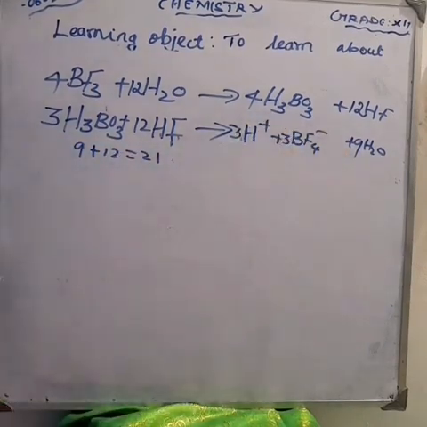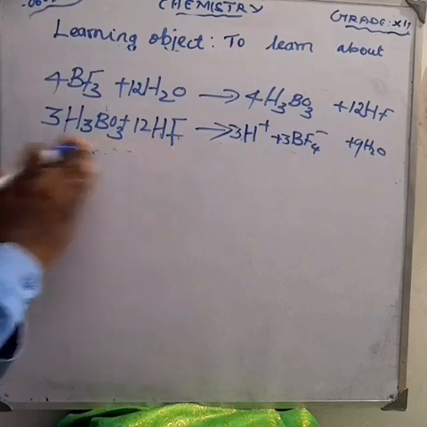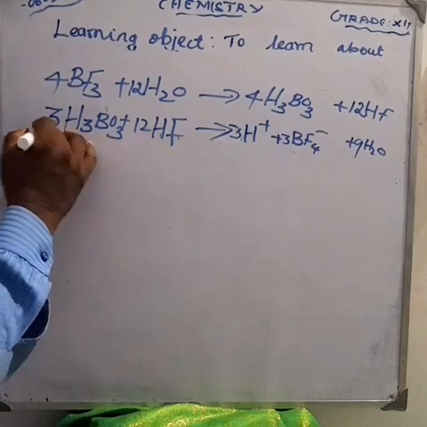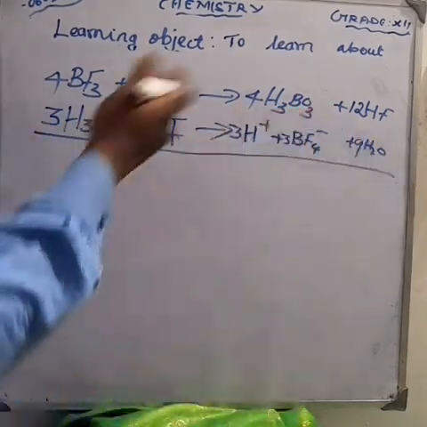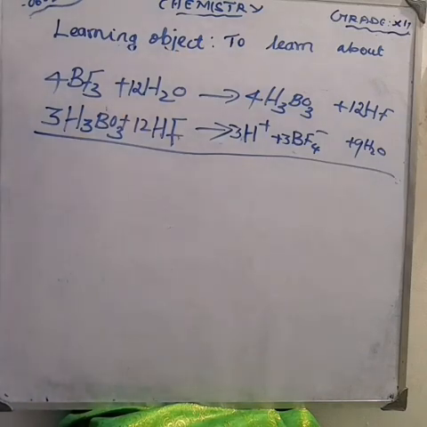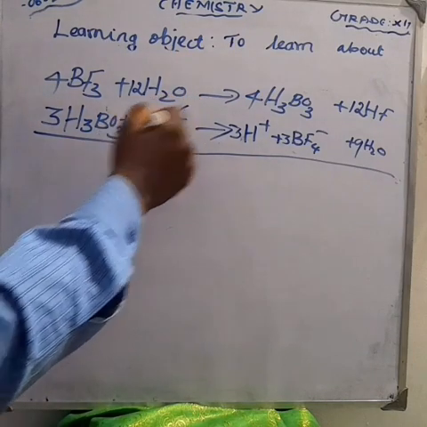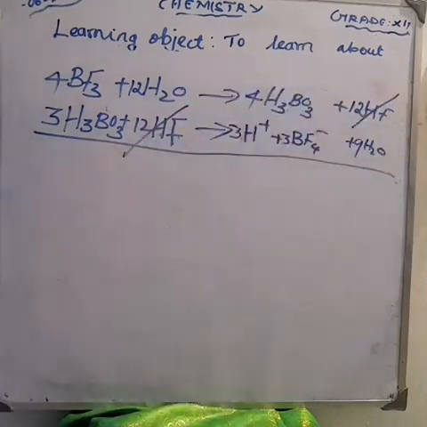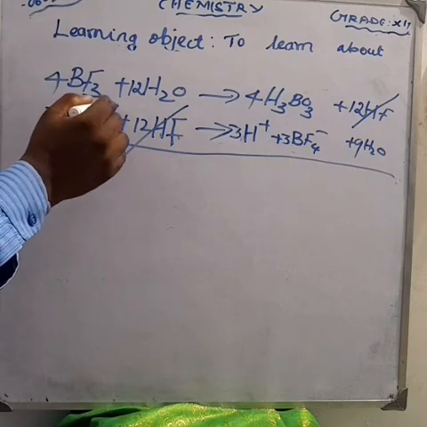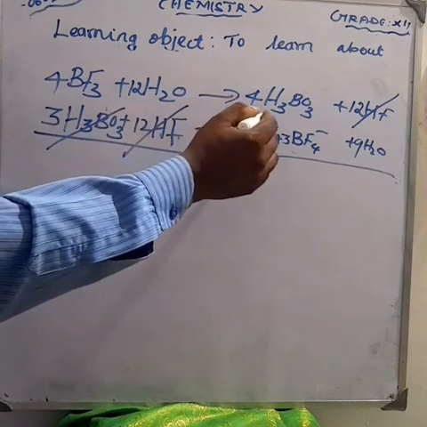Here, what is the important point? If the same compounds are present on the reactant and product sides, you have to cancel them. Here 12 HF in the reactant side, the product side also has 12 HF, so we can cancel. Boric acid, H3BO3, cancel. Product side, H3BO3 also cancel.